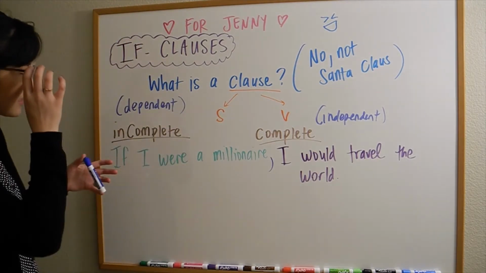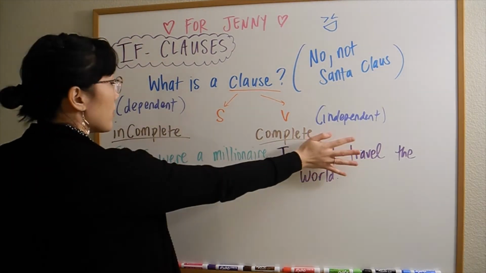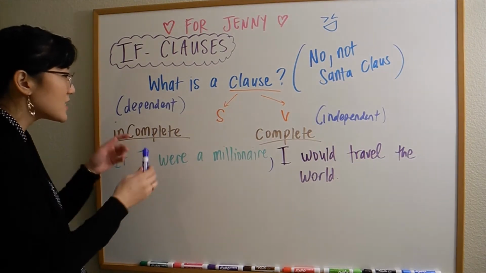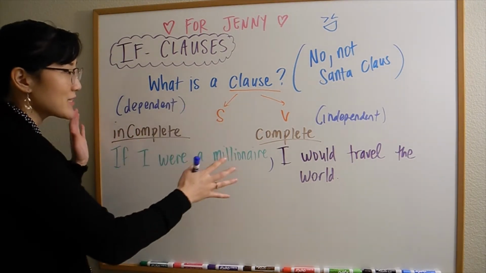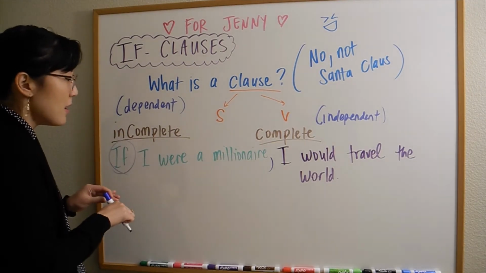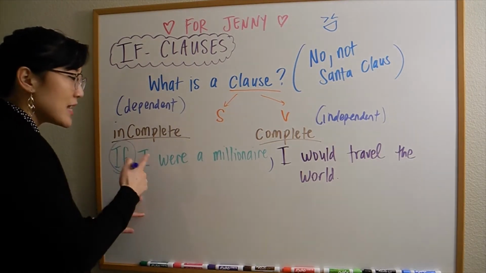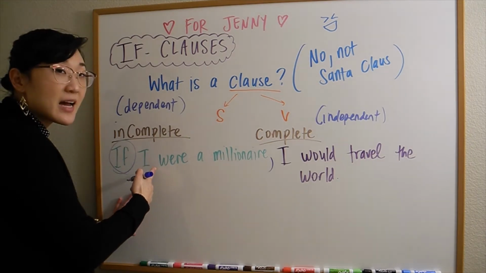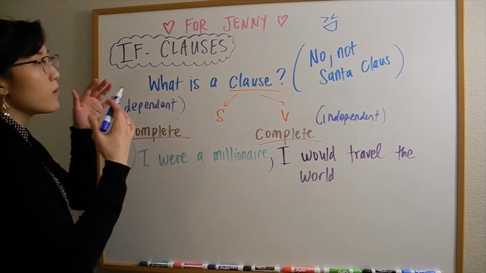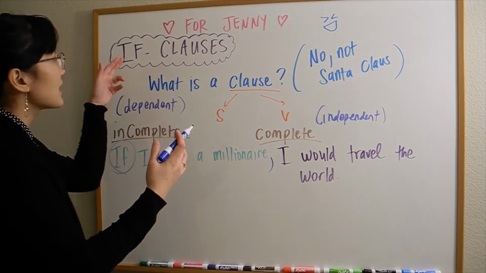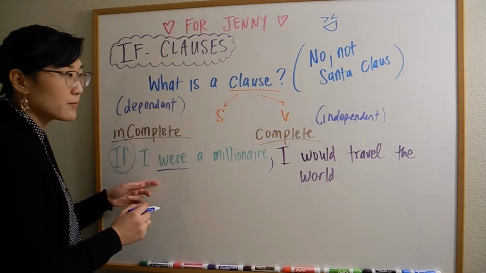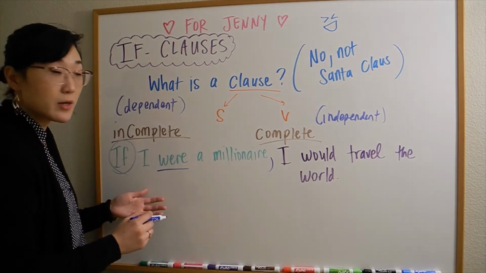So in this sentence, for example, if I were a millionaire, there's problems here, right? This alone cannot be by itself. It can't be an independent clause because I have this in front, if. Now notice, in this case, usually for the past, I use was, right? But because this is all kind of imaginary and hypothetical with the if clause, I don't say was, I say were. Only for if clauses, okay?